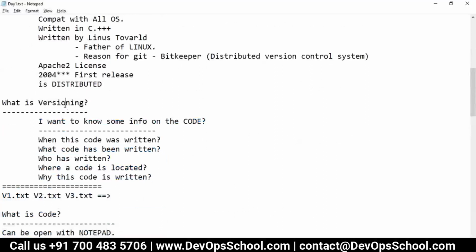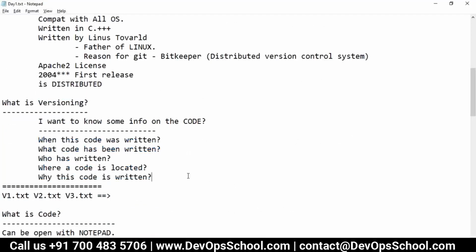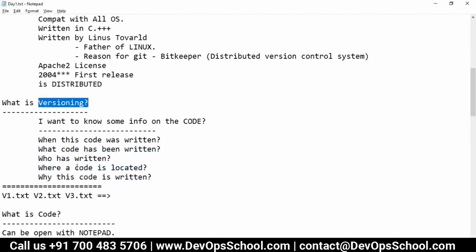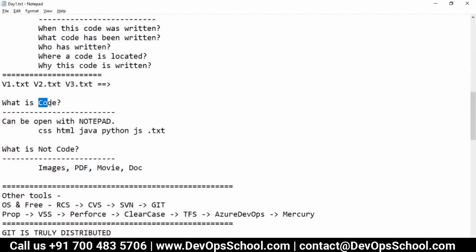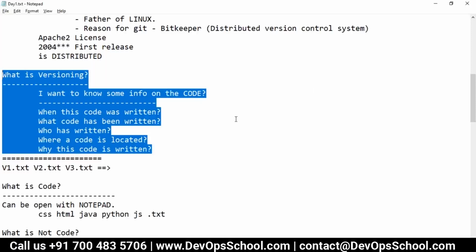When I say versioning, it means you write some code today and you want to know tomorrow, or the day after, or next month, what you did today. This is called versioning. So right now you just need to know two things: code, and versioning. Nothing else you need to push into your mind right now. Keep it simple.